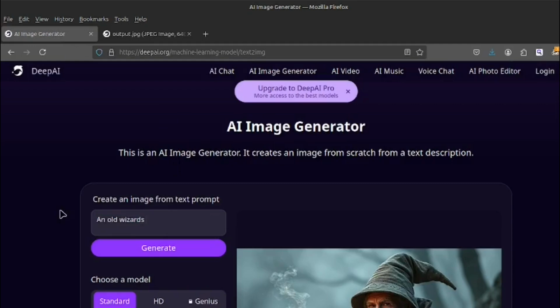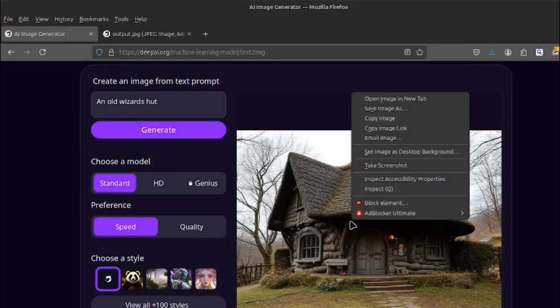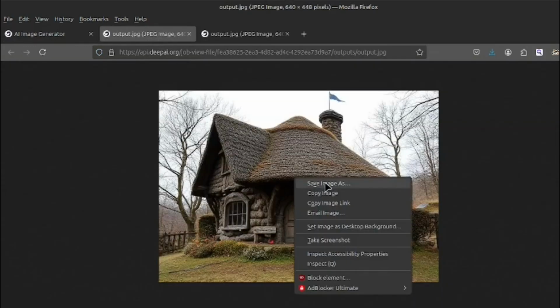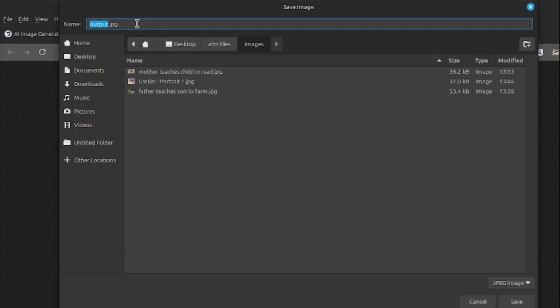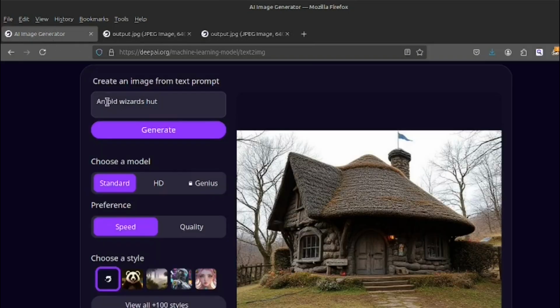An old wizard's hut. There you go. Open that in a new tab. Save that as Garkin's hut. So this is the exterior. So now we want inside an old wizard's hut.